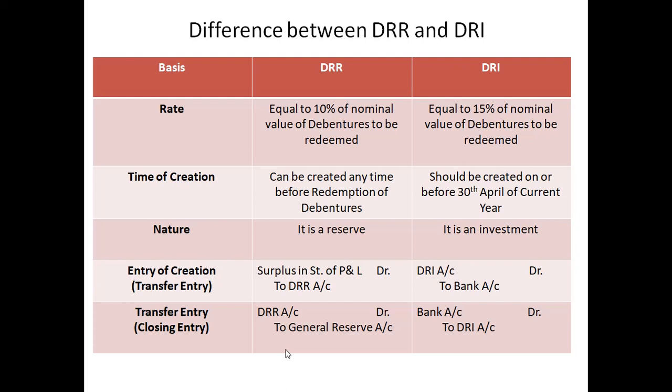From this difference you will have a better idea. So I have put only 5 bases to make you understand the difference between DRR and DRI. So what is the rate? For DRR, it is 10% of the nominal value of debentures to be redeemed, and DRI is 15% of the nominal value of debentures to be redeemed.